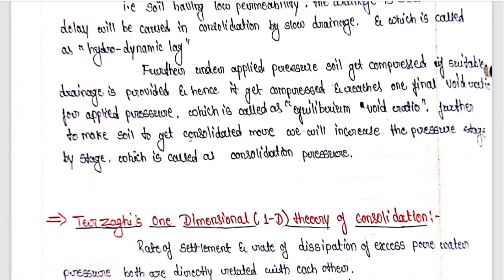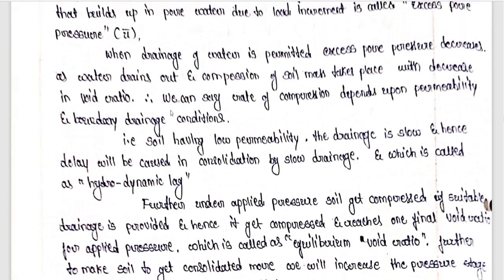Further, to make the soil get consolidated more, we will increase the pressure stage by stage, which is called consolidation pressure. So this entire theory you have to analyze. First you have to understand what is the excess pore water pressure, what is the hydrodynamic lag, and what is the equilibrium void ratio.